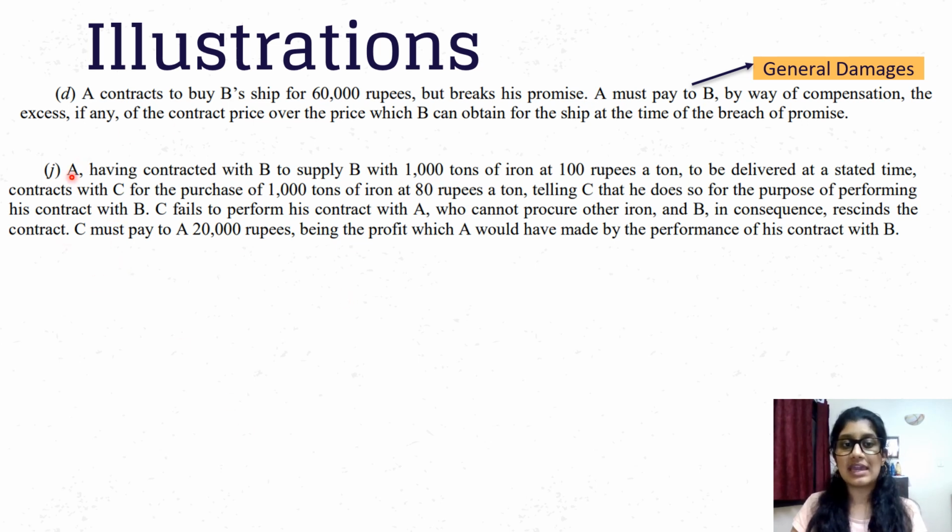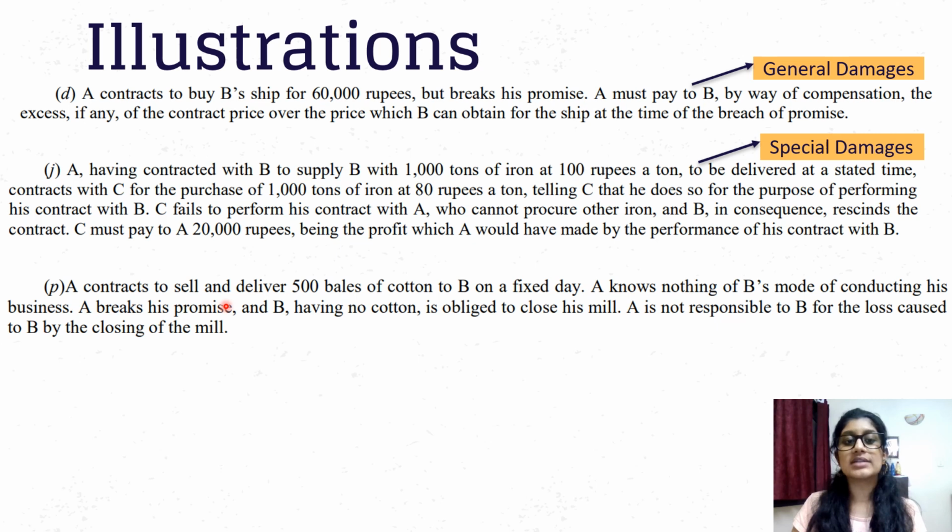Now, because A and C have already specifically mentioned that A is doing this to sell it to B, and if C doesn't sell to A, then A will face loss, that is why C has to pay to A 20,000 rupees, being the profit which A would have made by the performance of his contract with B. So, besides the general damages which he might have to pay, C also has to pay this extra amount of money. So, these are what are called special damages.